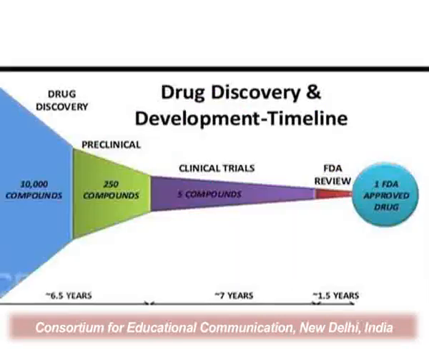So in drug discovery, as I said, it's a very long process and we have a lot of options, but we can limit these options based on our previous knowledge with the bioinformatic resources.